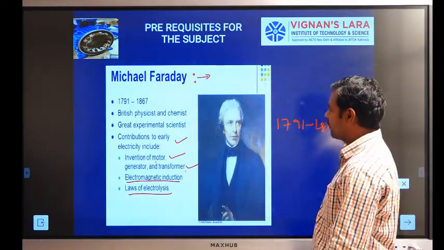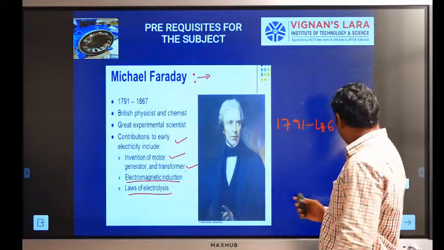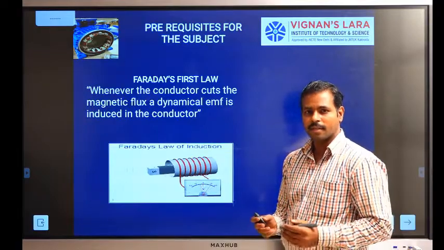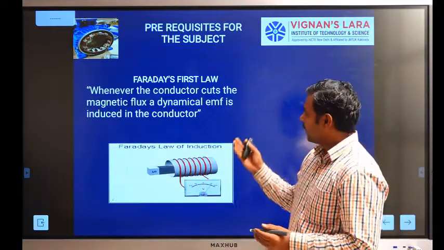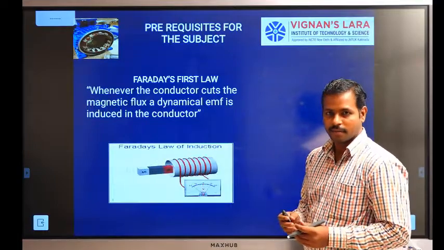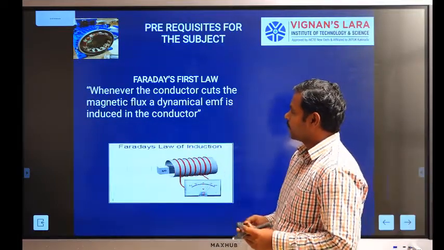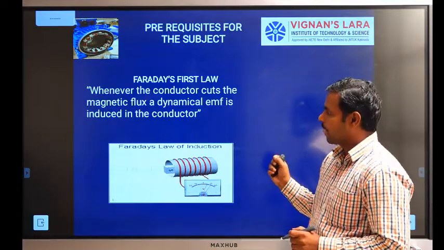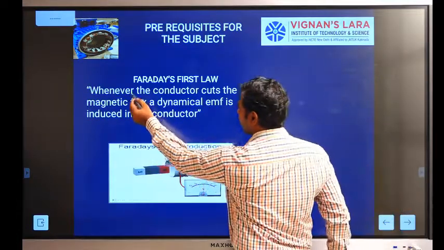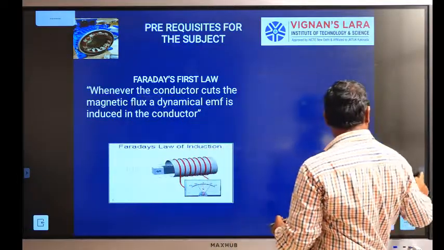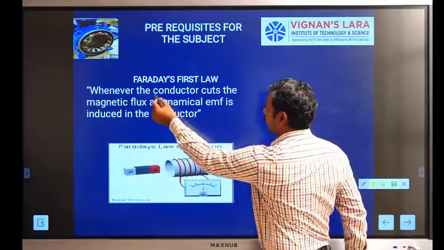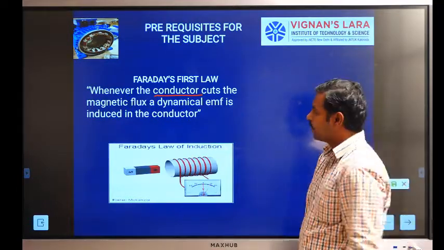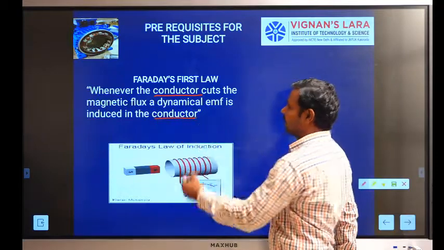Laws of electrolysis. Based on the operations, Faraday gave two laws: Faraday's first law and Faraday's second law. Faraday's first law states that whenever a conductor cuts magnetic flux, a dynamically induced EMF is induced in the conductor.